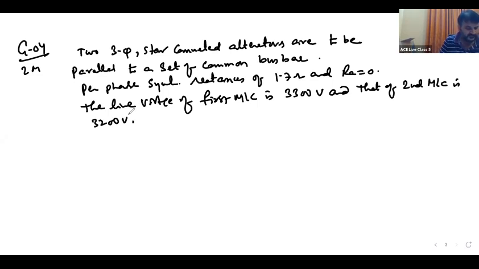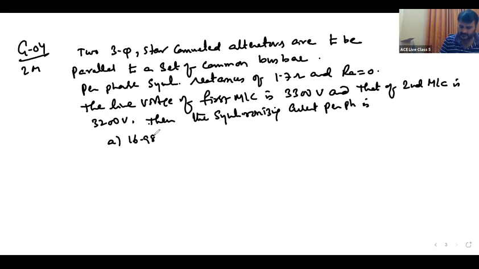Then the synchronizing current per phase will be: A, 16.98 amperes; B, 29.41 amperes; C, 33.96 amperes; D, 58.82 amperes.